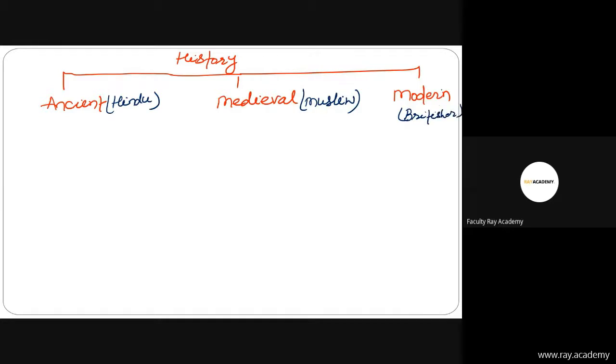So in ancient history, there is the advent of man. आदमियों का जो विकास होता है, advent of man. And then friends, in medieval history, there was the attack of Muhammad bin Qasim. Then friends, the modern period started in India after the Battle of Plassey, in 1757.